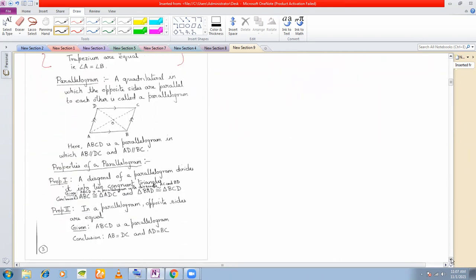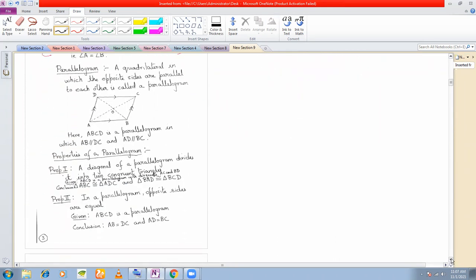Parallelograms. All the theorems on parallelograms I have covered. I'll just go through very briefly over all the theorems. Properties of parallelogram. First property is the diagonal divides the parallelogram into two congruent triangles. You know that already. Okay, so you have a parallelogram.